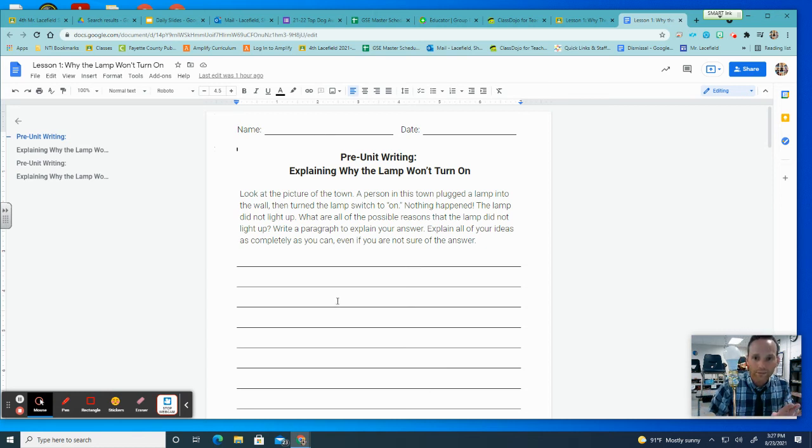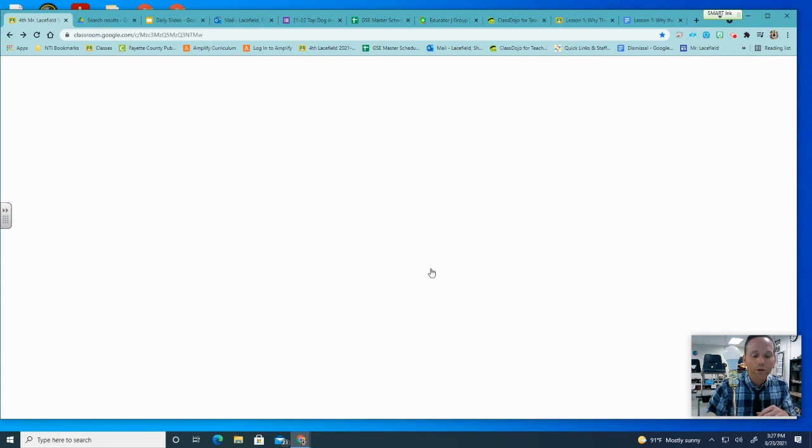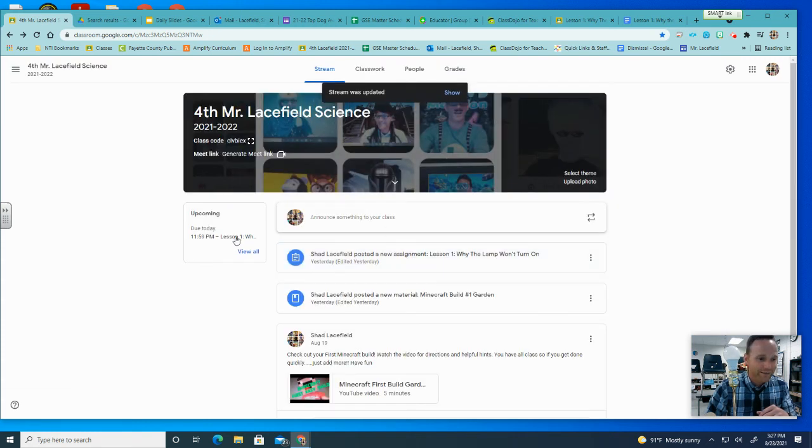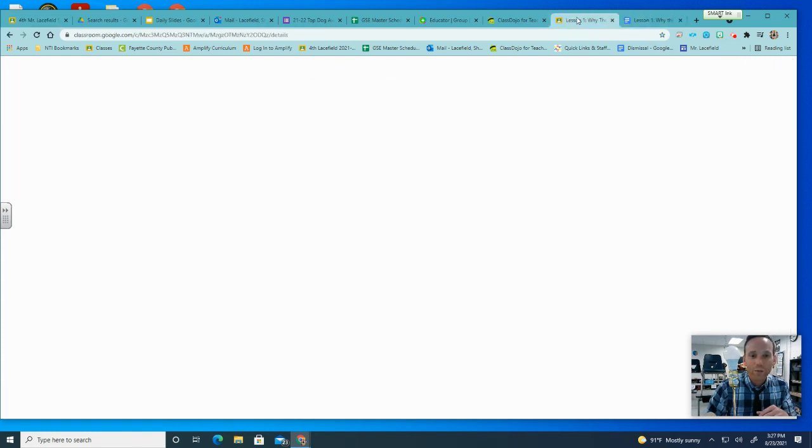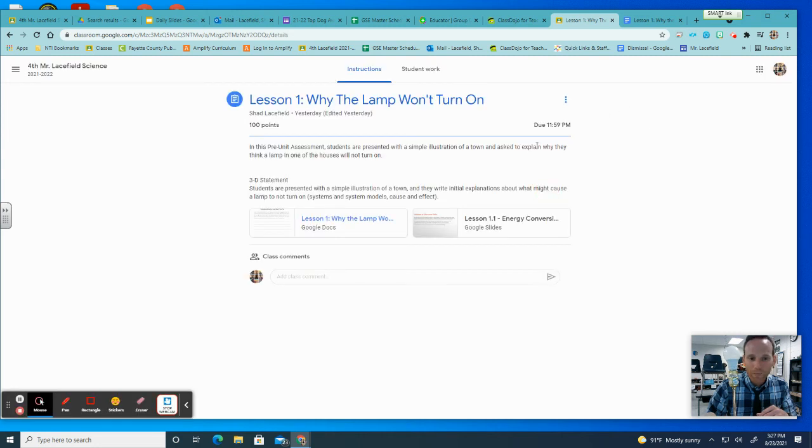Once you're done writing, right next to this share button, you'll see on your computer the words turn in. You're going to click turn in, and it's going to take you back to the original page that we were on when you were supposed to turn in your assignment. So once it takes you back to this original page, you'll again see up here in blue where it says turn in again.